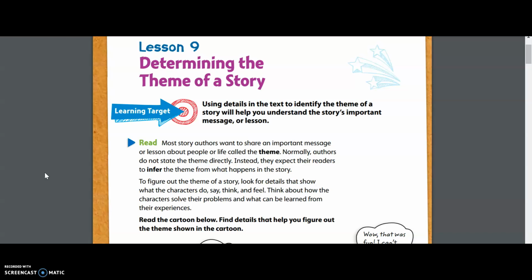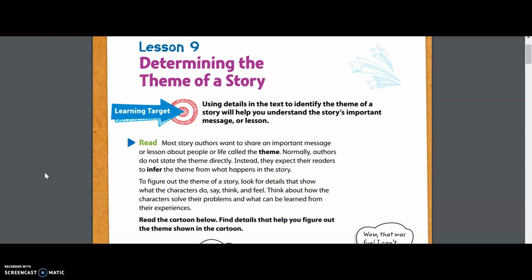So let's read along. It says, using details in the text to identify the theme of a story will help you understand the story's important message or lesson. So that gives us our definition of our first word. Theme is the important message or lesson in the story. Most story authors want to share an important message or lesson about people or life called the theme. Normally, authors do not state the theme directly. Instead, they expect their readers to infer the theme from what happens in the story.